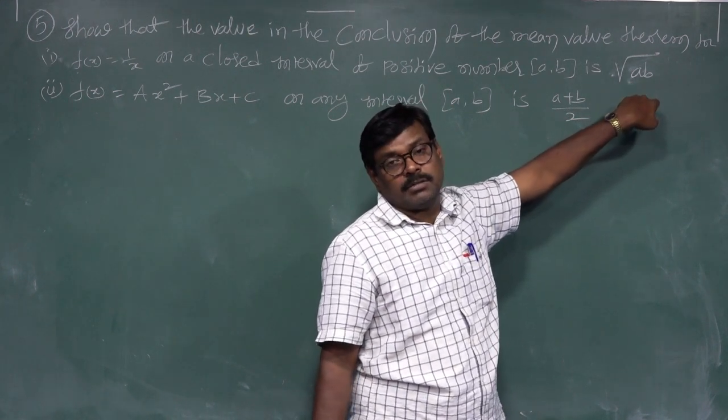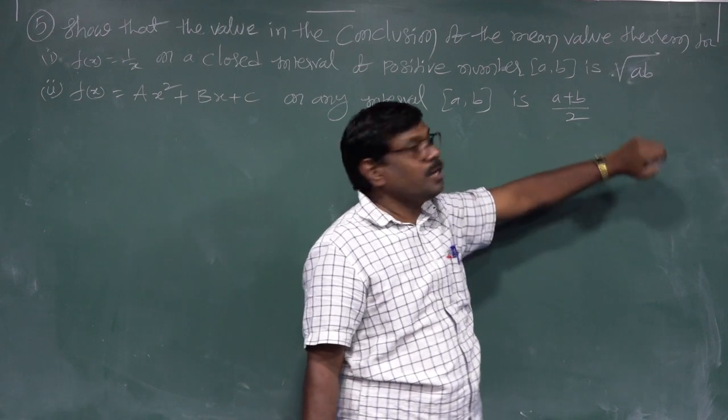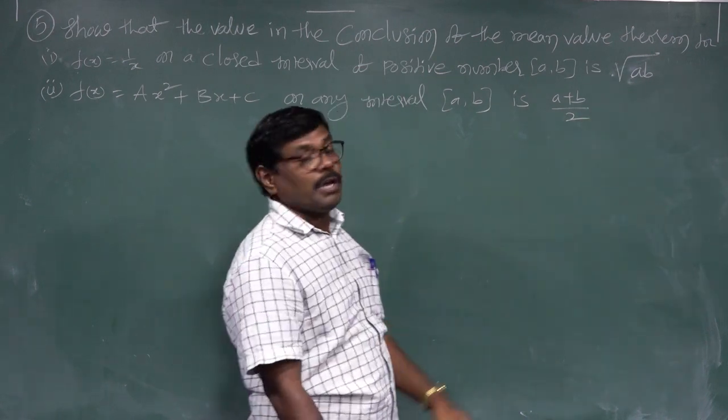This is the answer. The C value is under root of ab.